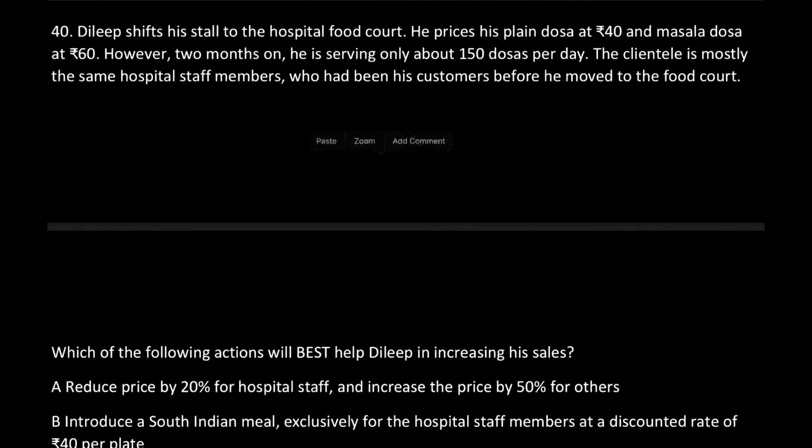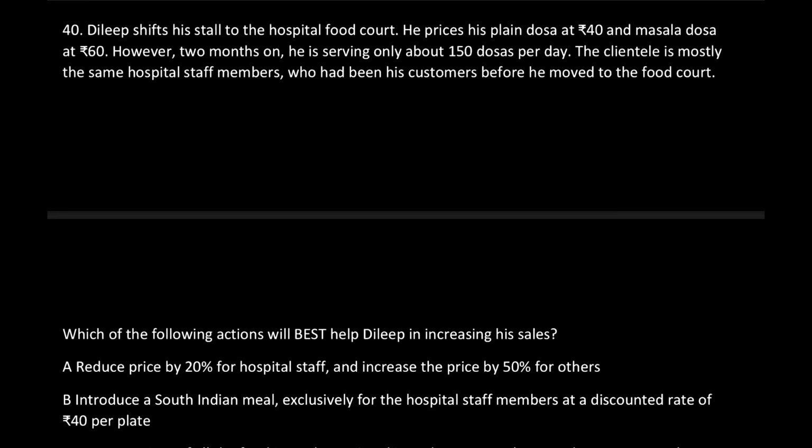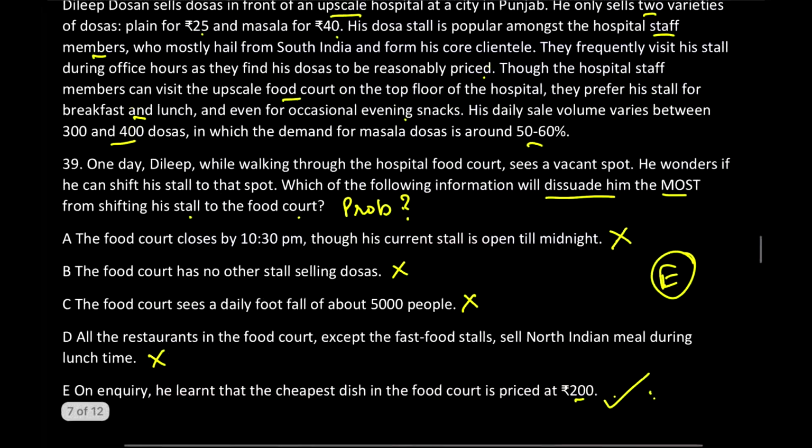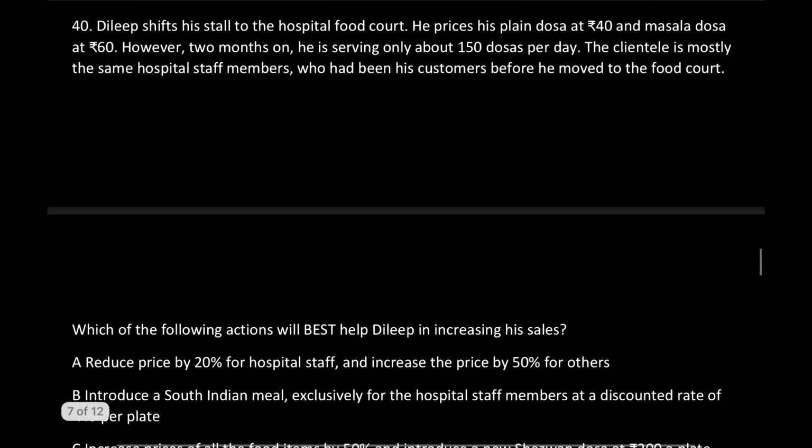Dilip shifts his stall to the hospital food court. So he didn't listen, he came to the food court anyway. Now he prices his plain dosa at 40 rupees and masala at 60. However, 2 months on, he is serving only about 150 dosas per day. So please see the changes here. Earlier, he was selling 300 to 400 dosas at the price of 25 to 40. Now he has increased the dosa price to 40 and 60 respectively, plain and masala, and his footfall has fallen by 50%.